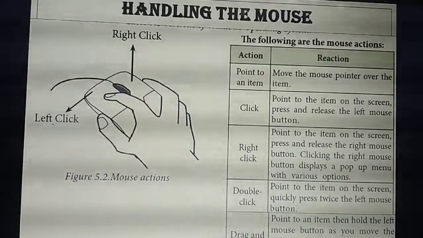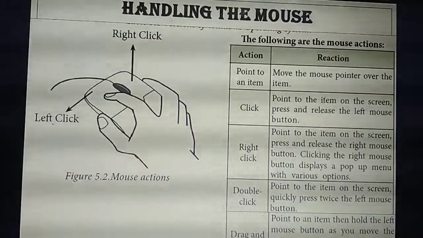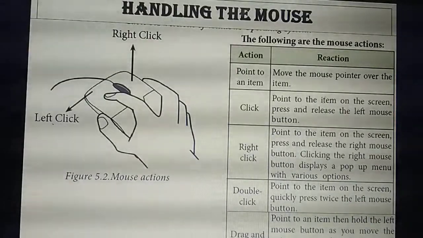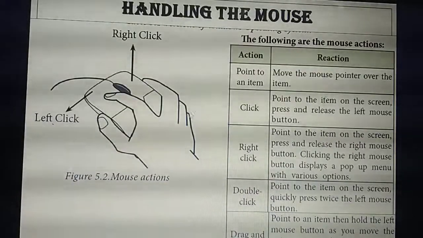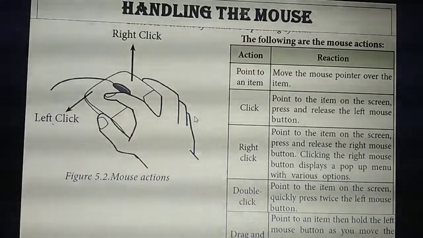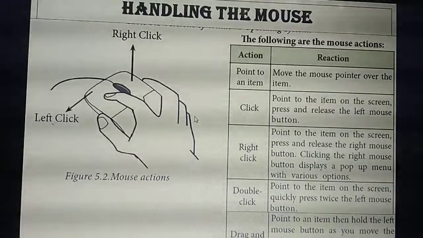Okay, left click, right click and double click. Then drag and drop. What's the use of pointing to an item? You can point to anything on the screen. Normally, left click we call a click. For left click you need to click the left button.